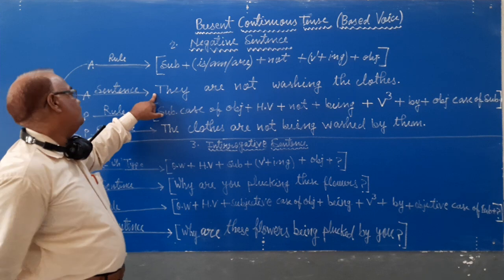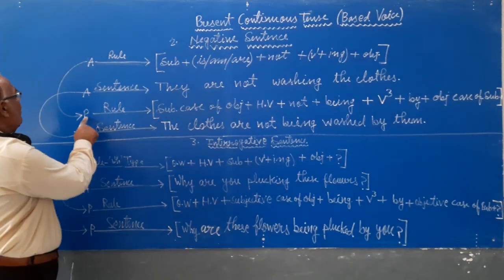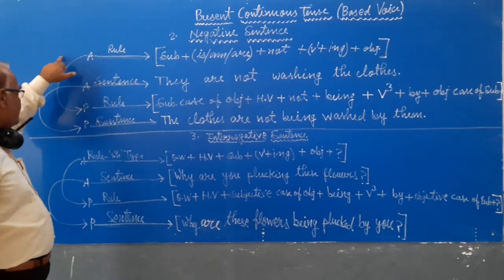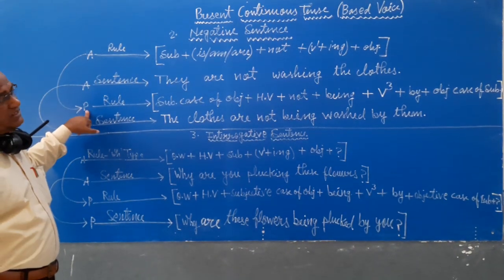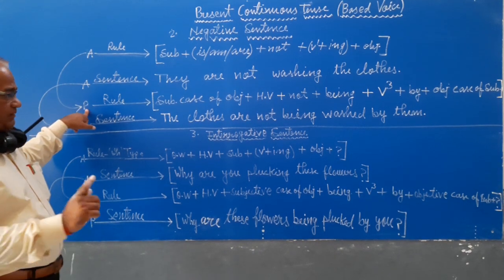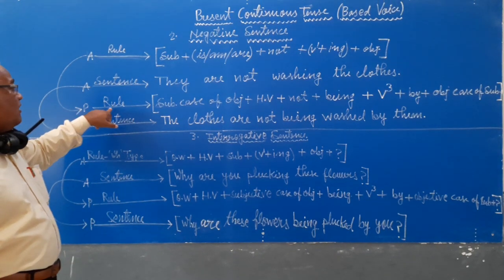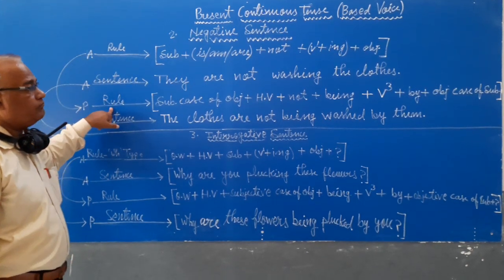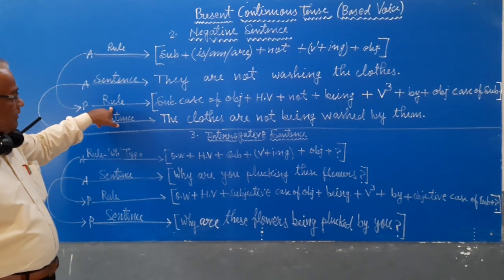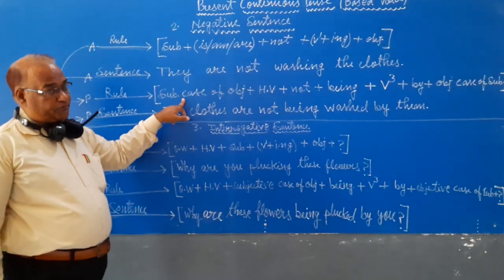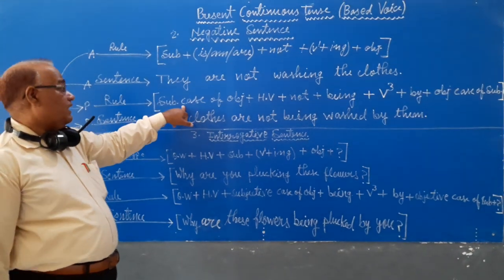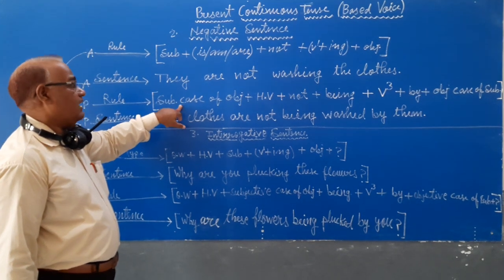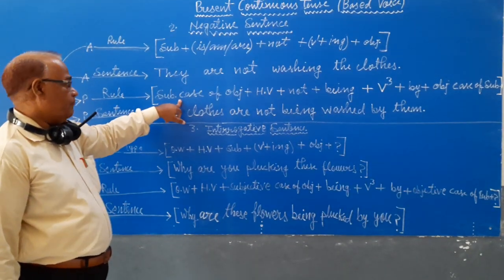Now I will go from active voice to passive voice. First of all, we will try again the rule of formation of passive voice. Be careful, this is a very important line of this topic.